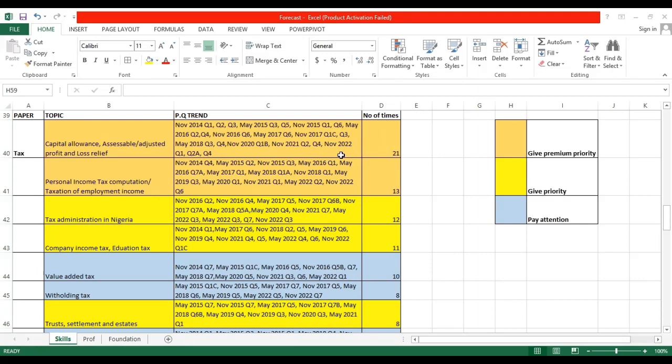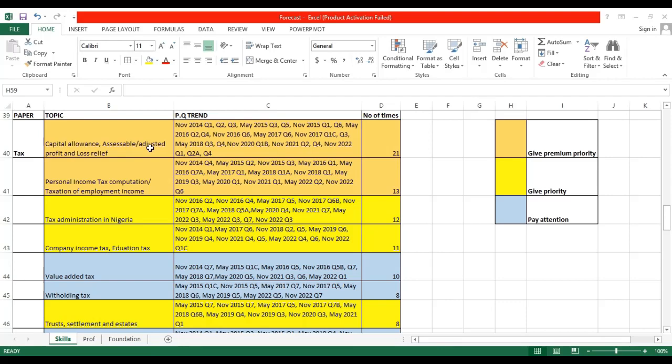So you want to pay attention to your capital allowance, assessable or adjusted profit, as well as your loss relief. Now, the way they do it, it might be examined in your May diet. It might be examined in November diet. It might be examined as a full question, as a sub question, as part of a question. You do not want to be caught unaware. So give premium priority to this category.